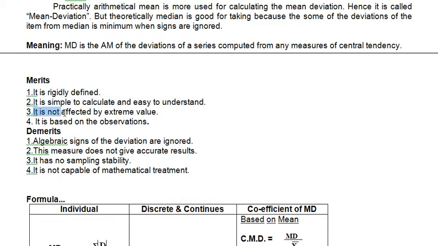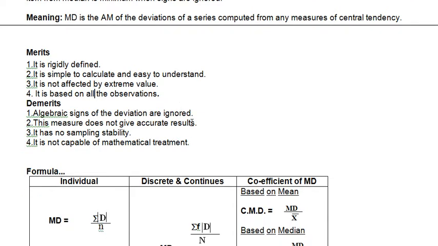It is not affected by extreme items. Extreme items are what? Starting and end numbers. It is not affected. It is based on the observations. Which observations? All observations. I will add here all observations, not only observations, all observations, because the mean base is there.